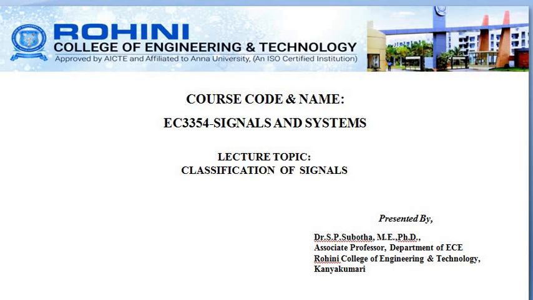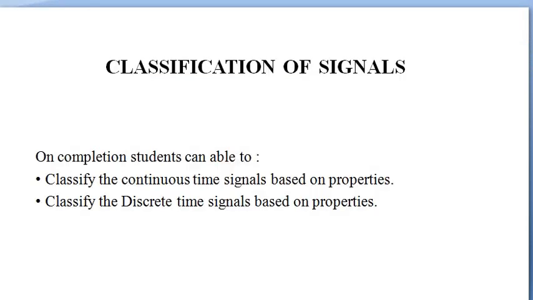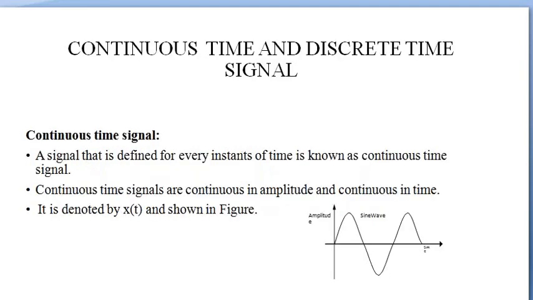Dear students, now we are going to see the course Signals and Systems. Under that, the topic is classifications of signals. On completion of this topic, the students will be able to classify the continuous time signal based on properties and discrete time signals based on its properties. Continuous time and discrete time signal.